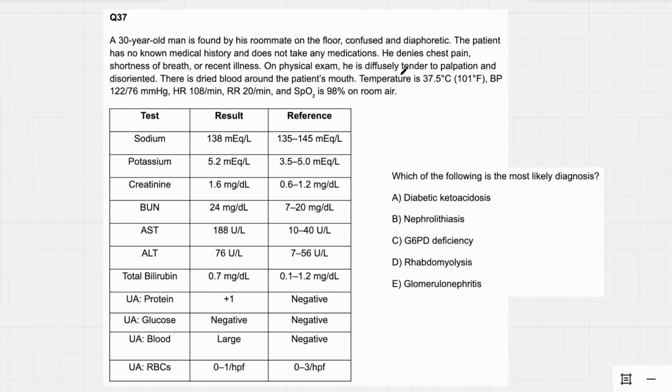Physical exam, he is diffusely tender, that's interesting, to palpation and disoriented. There is dried blood around the patient's mouth. Temperature is elevated. Blood pressure is fine. Heart rate, he's tachy. Respirations are okay-ish. SpO2 is fine. And then just a ton of labs. So again, the labs can throw you off. Try to break it up. So start with this. All right, this is one section, and then the labs are another section.